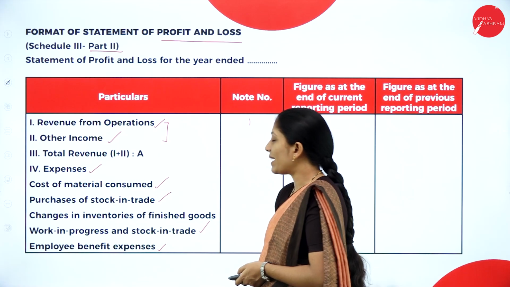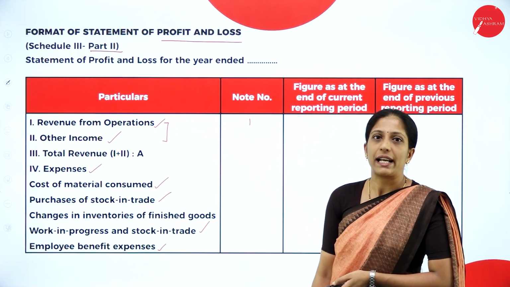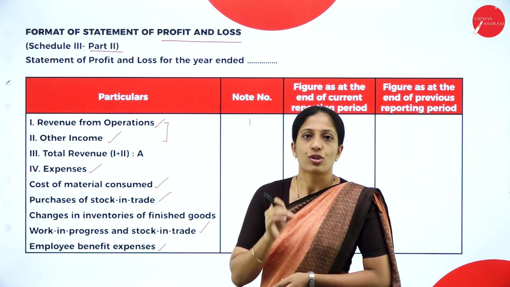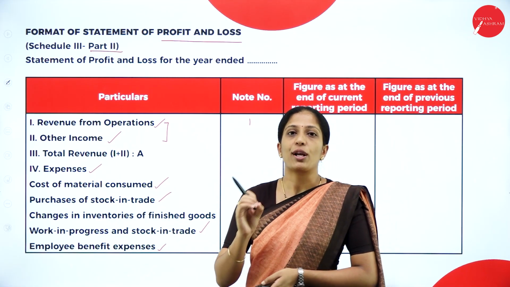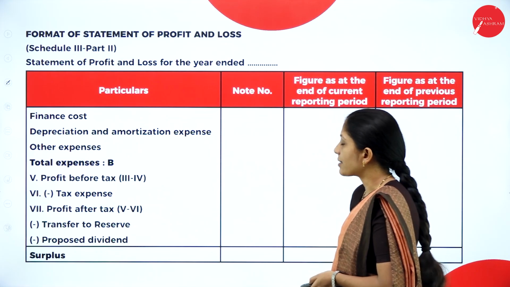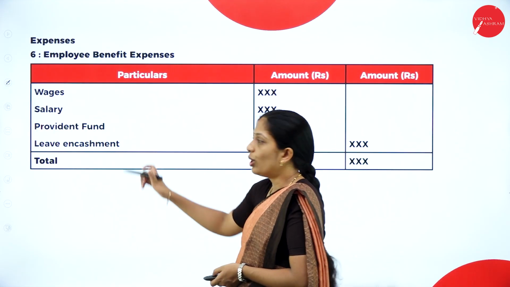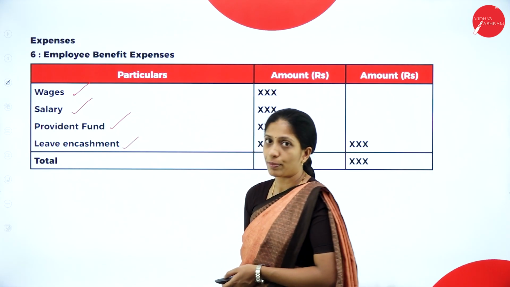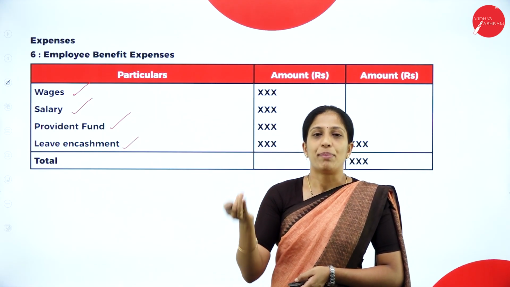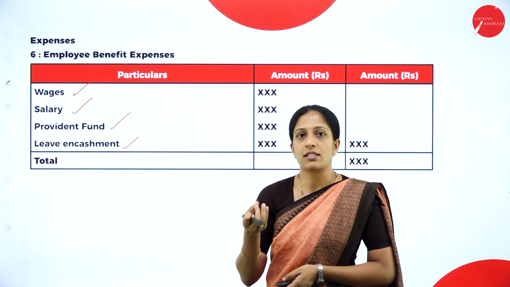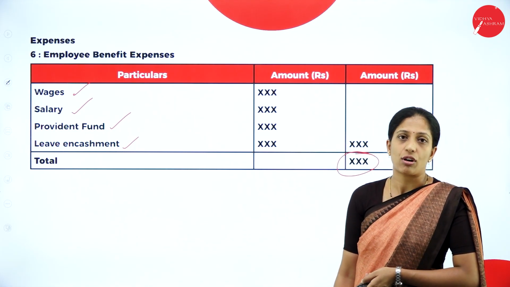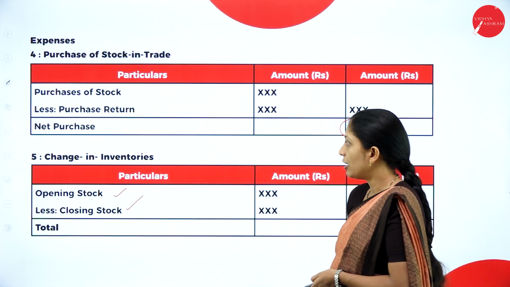Next is employee benefit expenses. Normally you will get a note for it. So anything related to employees has to be recorded under employee benefit expenses. So let us see the note for it. Yes. So we have wages, salaries, provident fund, leave encashment or any other benefits which is given to the employees comes under employee benefit expenses. So this total you have to record in your statement of profit and loss.